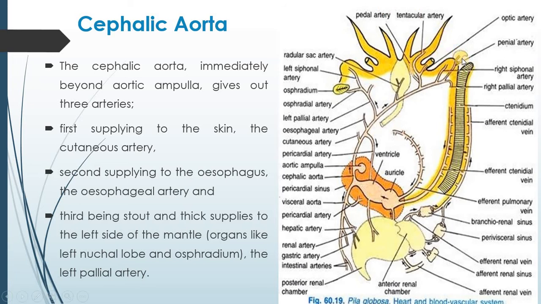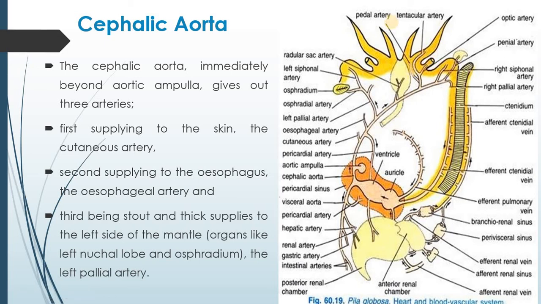Here you can see the main trunk of the cephalic aorta also branches to give a radular sac artery supplying the radular sac, which we have already discussed. This is the radular sac artery. Then an optic artery supplying the eye stalk and the eyes. Here you can see the optic artery supplying blood to the eye stalks and the eyes.